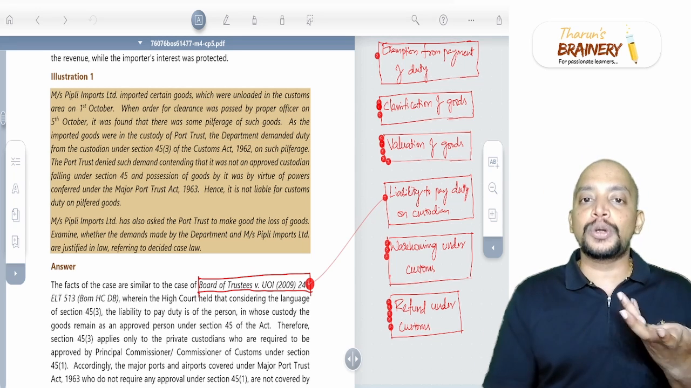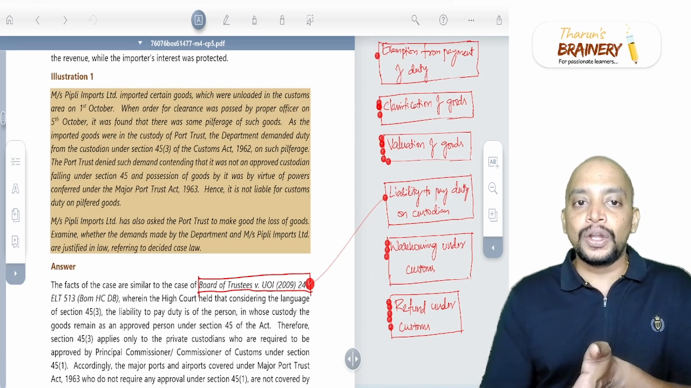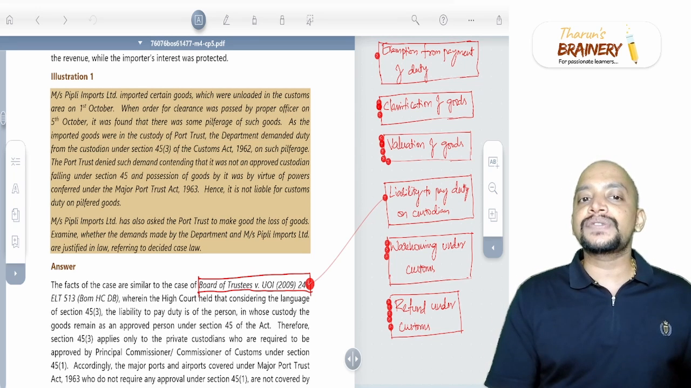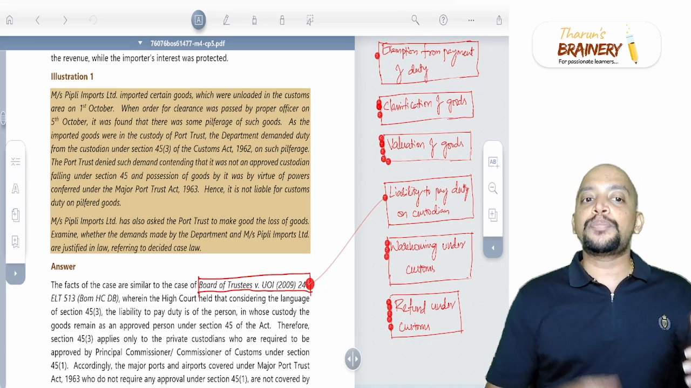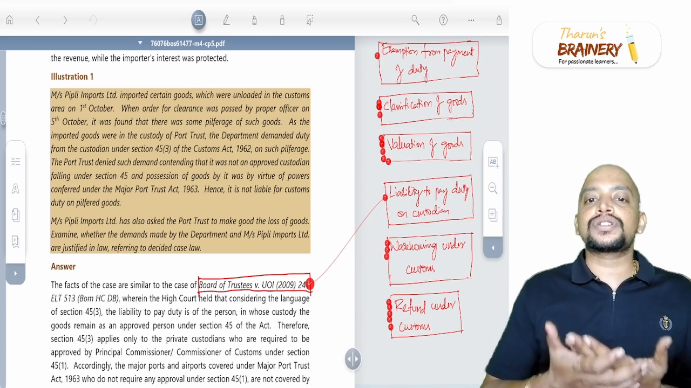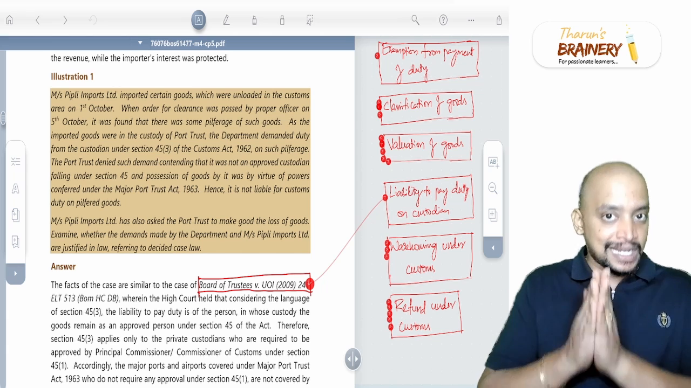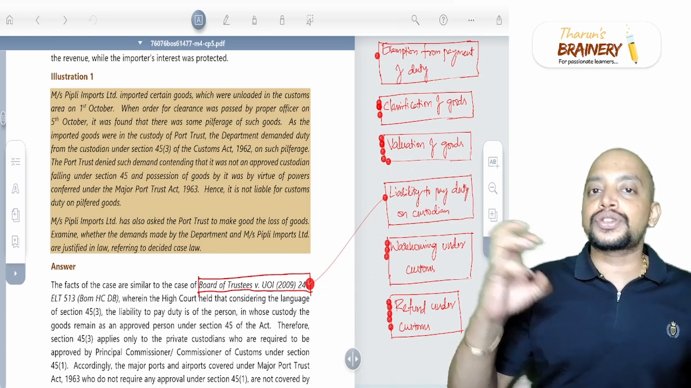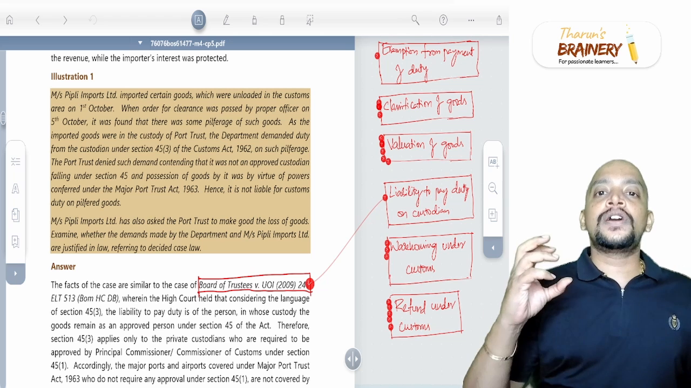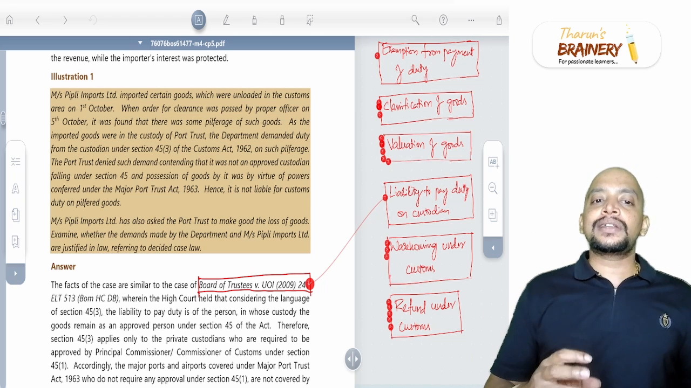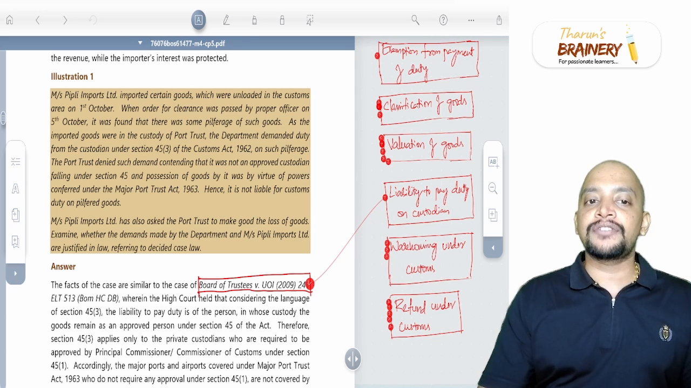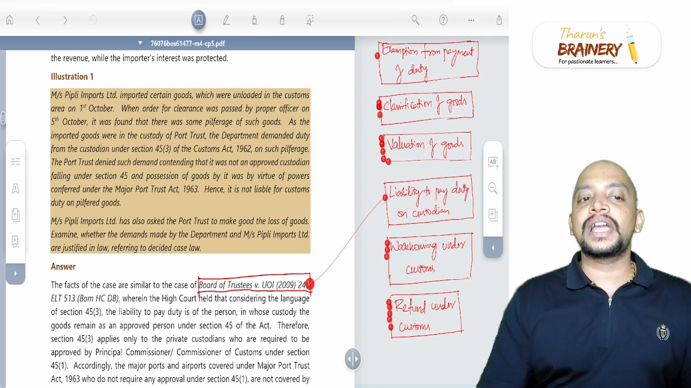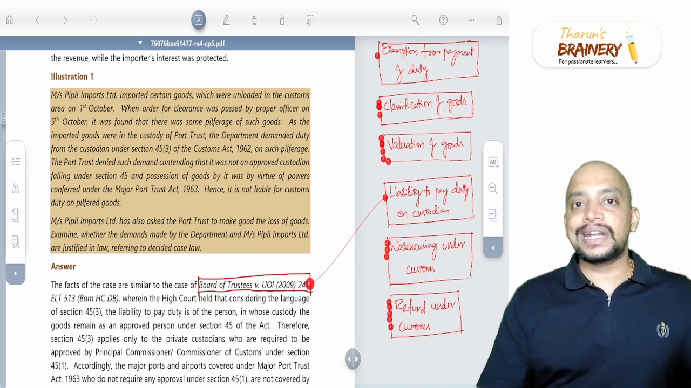Generally, section 13 talks about pilferage, that is petty theft, after unloading and before order for clearance. As the imported goods were in the custody of the port trust, the department demanded duty from the custodian under section 45 subsection 3 on such pilferage. The port trust denied the demand, contending that it was not an approved custodian falling under section 45. Yes, the port trust should be notified as the custodian. A custodian is a person who is appointed or notified by the commissioner. Here the port trust's possession of goods was by virtue of powers conferred under the Major Port Trust Act. Hence it is not liable for customs duty on pilfered goods. Actually their contention is correct.